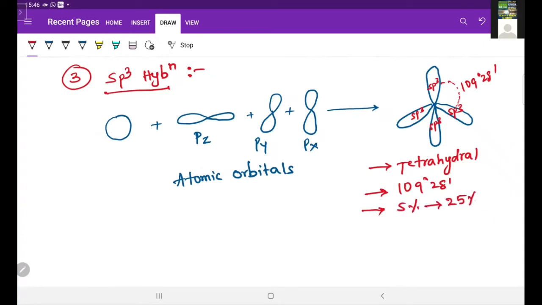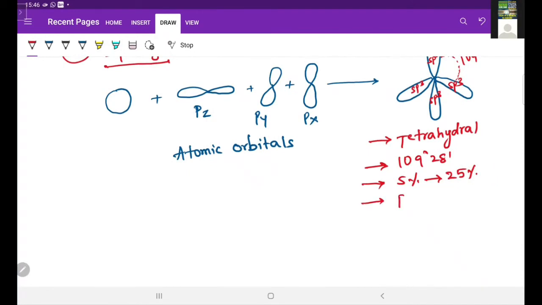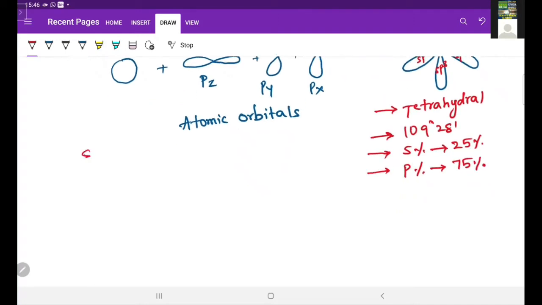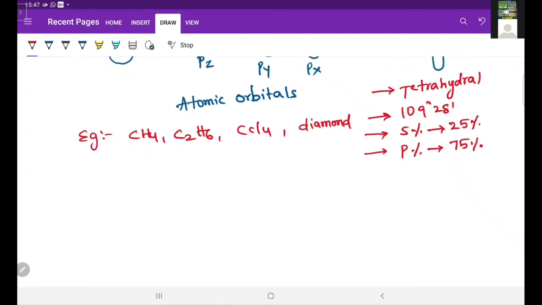S character is here 25%, whereas P character is here 75%. So what are the examples? What are the examples for sp3 hybridization? CH4, C2H6, CCl4, diamond. Like these, we can give examples for this.